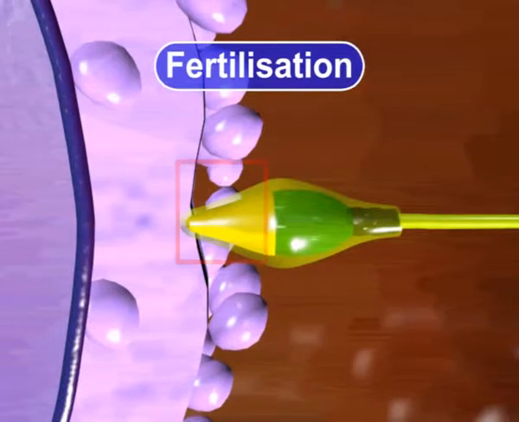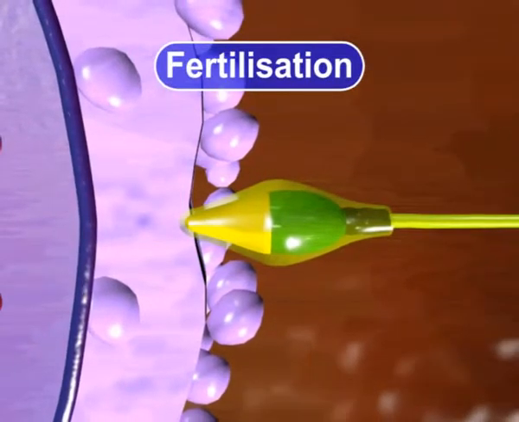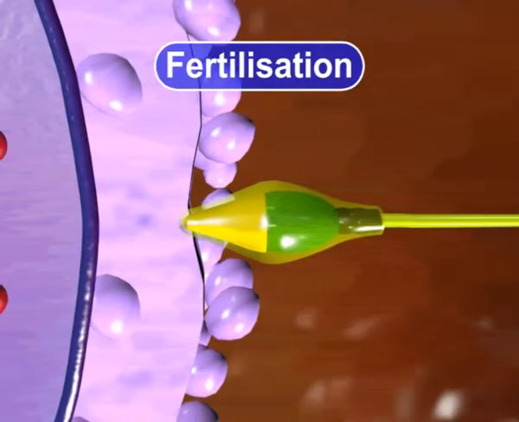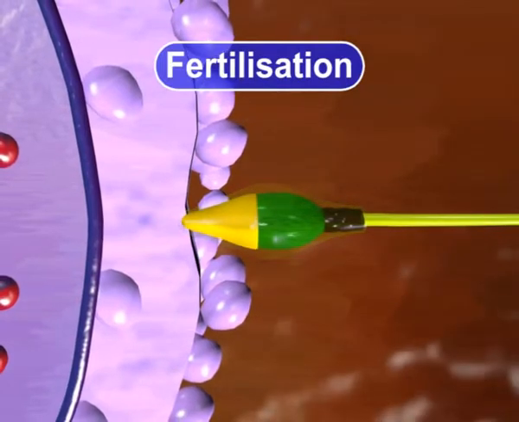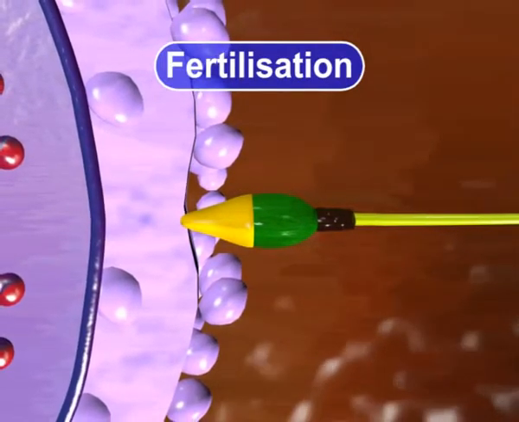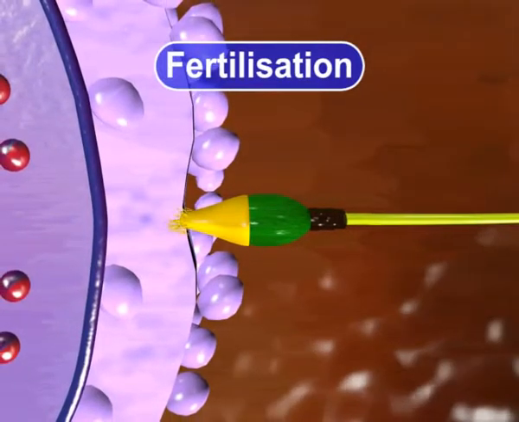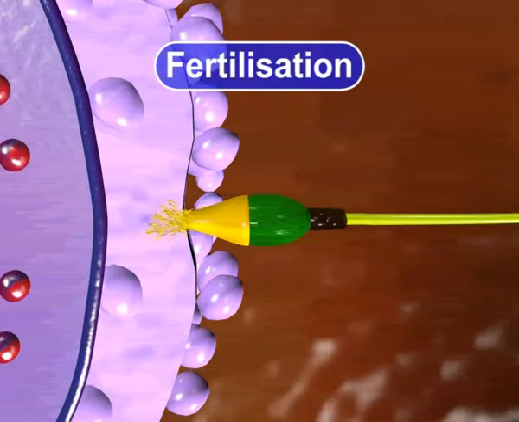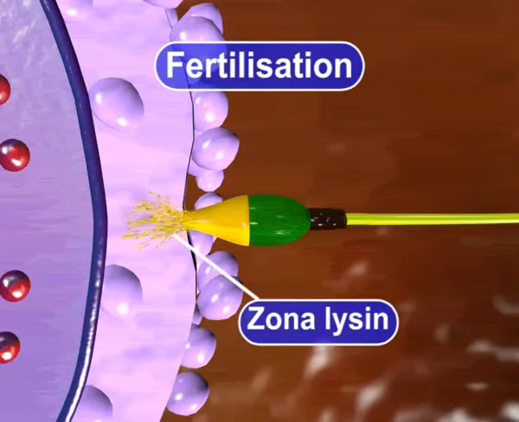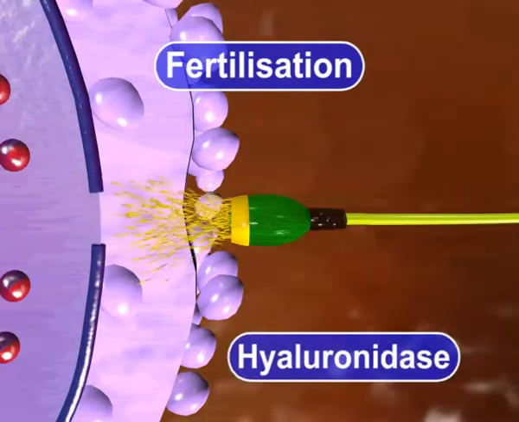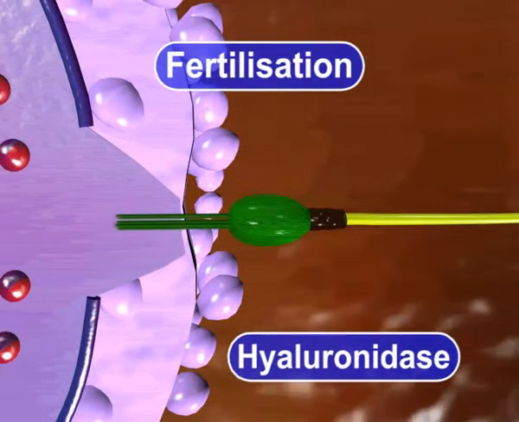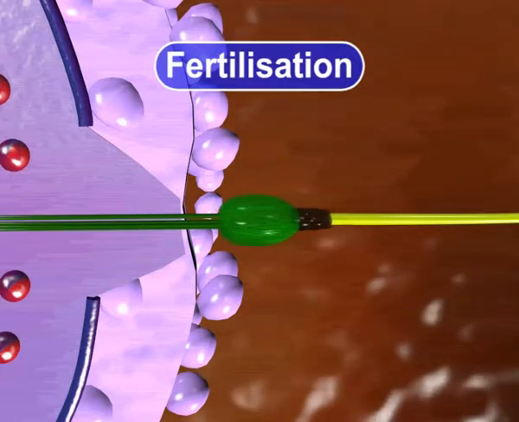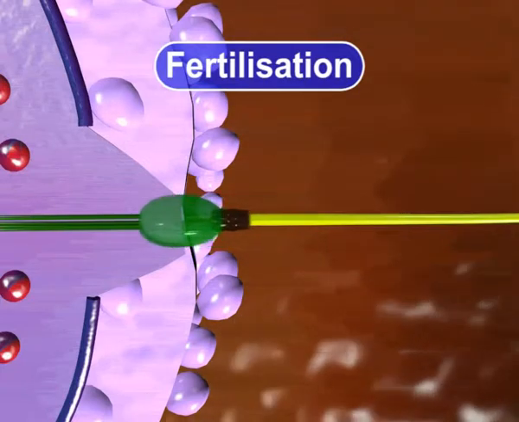During continued acrosomal reaction, the release of more hydrolytic enzymes act as an enzymatic drill to get through the zona pellucida. The sperm remains attached to the egg and subsequently penetrates the zona pellucida with the aid of an acrosomal protease, zona lysin. Release of hyaluronidase then takes place from the sperm head, which destroys an intercellular material, hyaluronic acid, present between the layers.